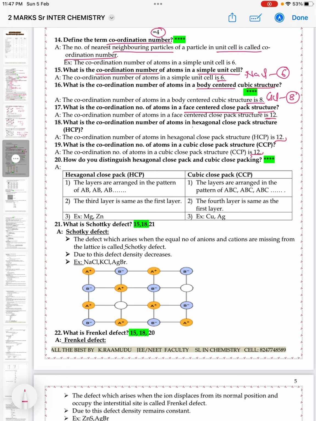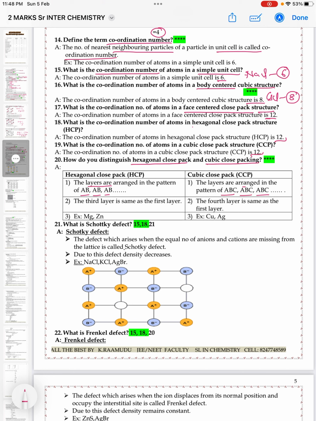20. How do you distinguish hexagonal close pack and cubic close packing? Here also, just like differences, they give. In the case of hexagonal close pack, the layers are arranged in the pattern AB, AB, AB. Whereas in CCP, the layers are arranged in the pattern ABC, ABC, ABC.